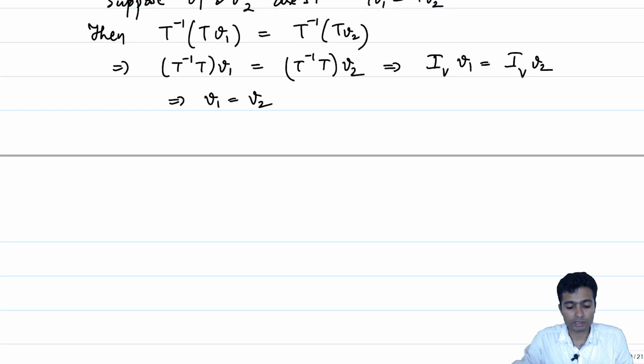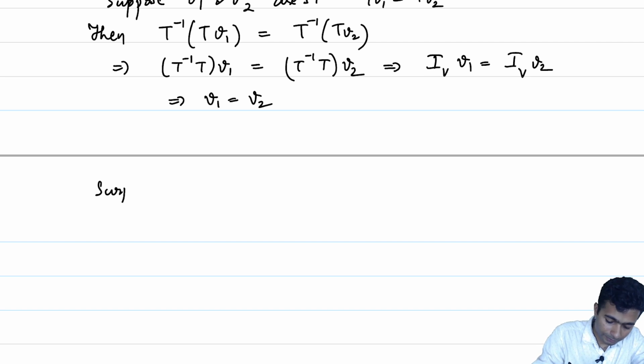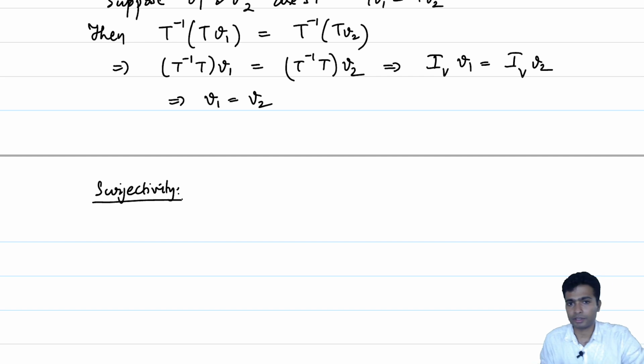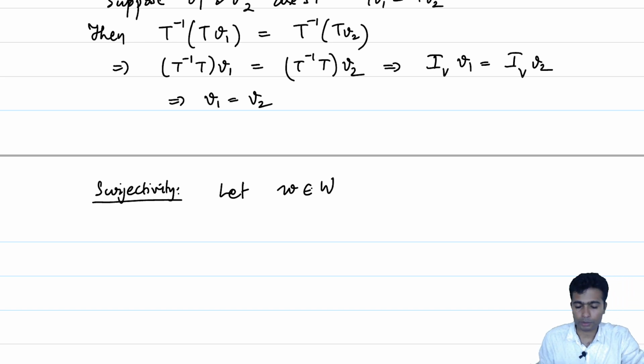That establishes injectivity. How about surjectivity? Let's start with some vector w in capital W. We would like to show that there is a v such that T(v) is equal to w.